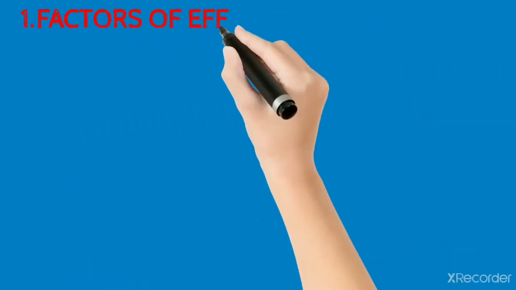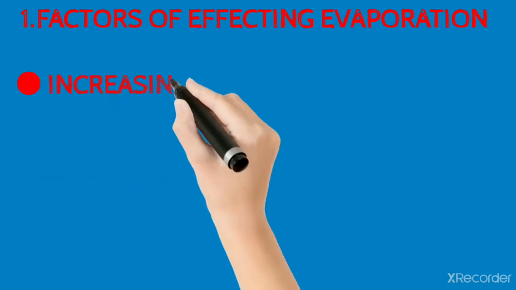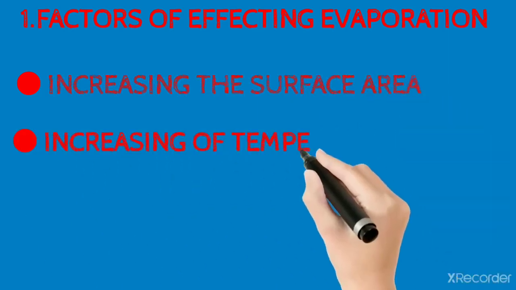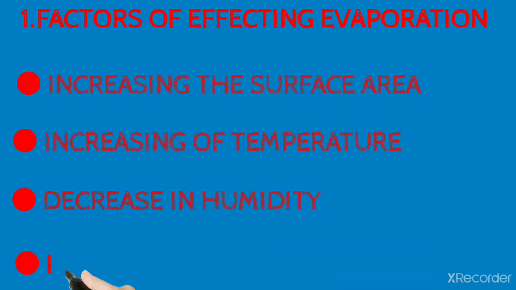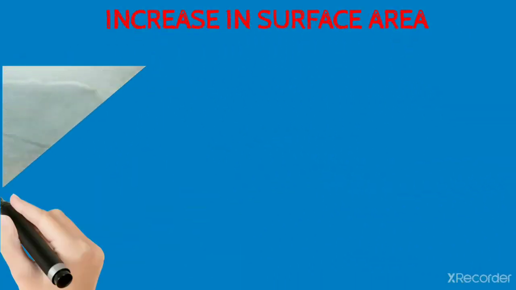Let's learn about factors affecting evaporation. There are four types of factors affecting evaporation. They are increasing the surface area, increasing of temperature, decrease in humidity, increase in wind speed. Let us learn about increase in surface area.